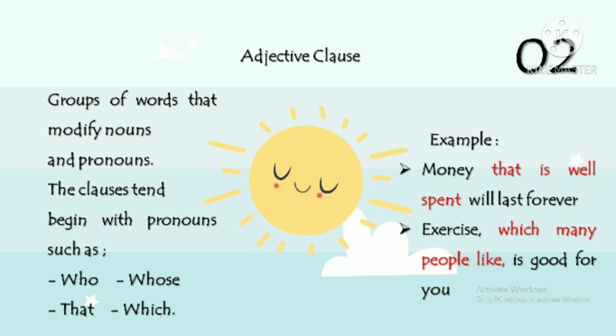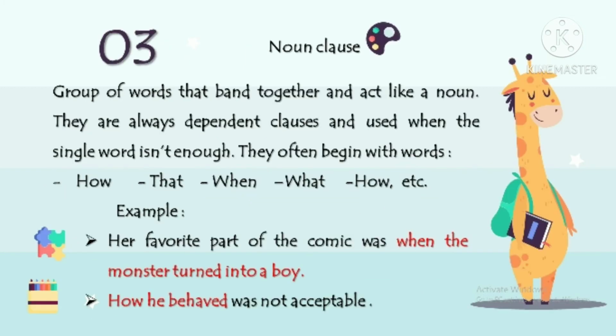Second example: exercise, which many people like, is good for you. Which many people like is an adjective clause.